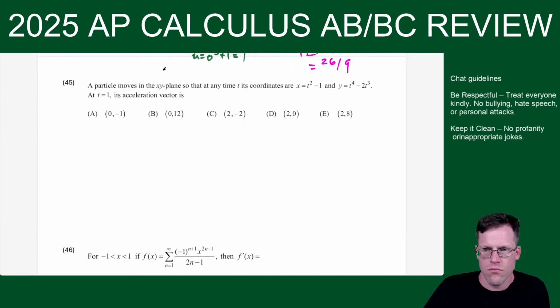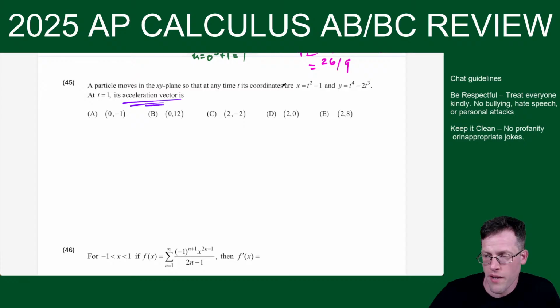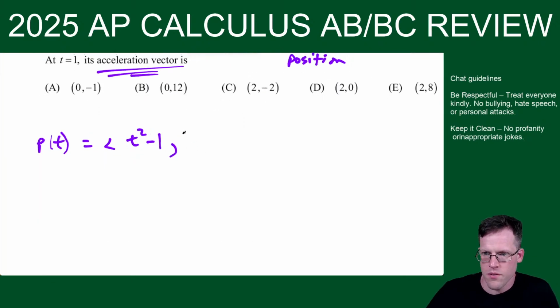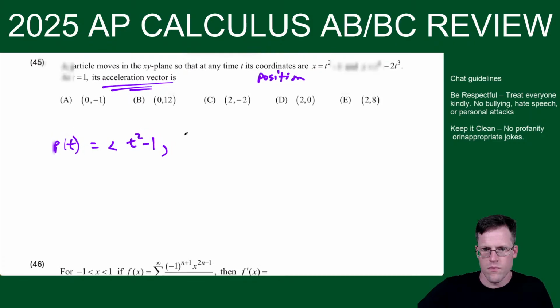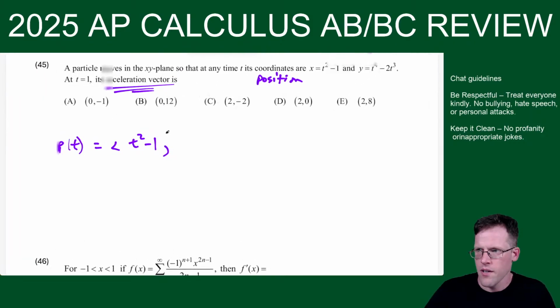So a particle moves in the xy plane. So here we go, polar. I'm not polar, I'm sorry, parametric. Acceleration vector. So for these, let's see, a particle moves so that at any time t its coordinates... So we have the position here. So the position function, I'll write it vector valued, is t squared minus 1, comma, t to the fourth minus 2t to the third.